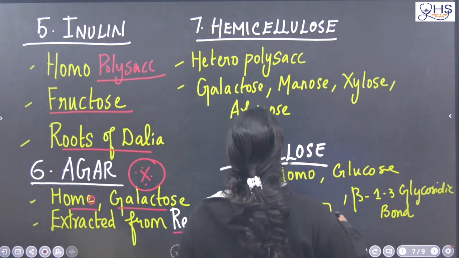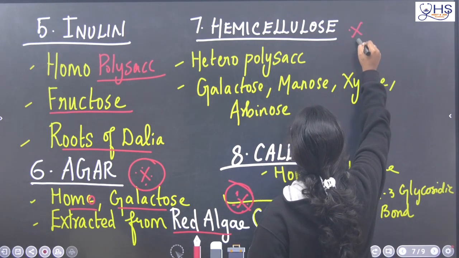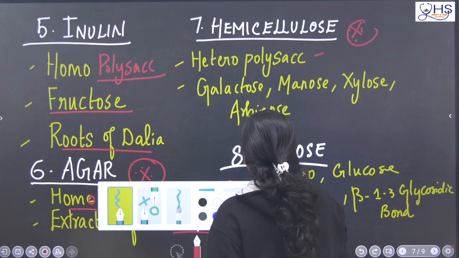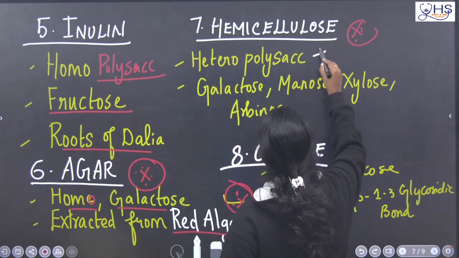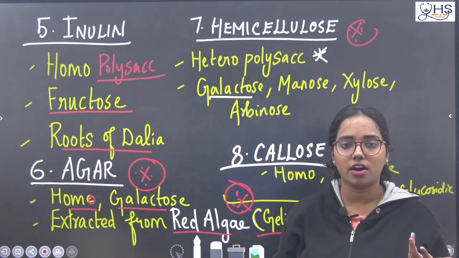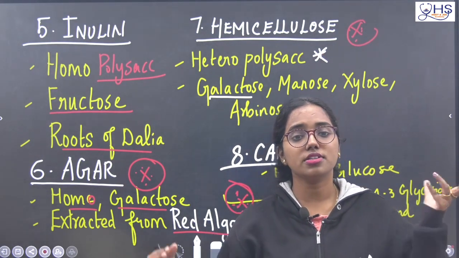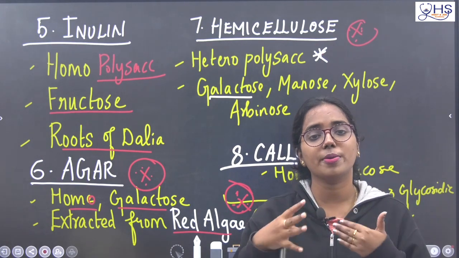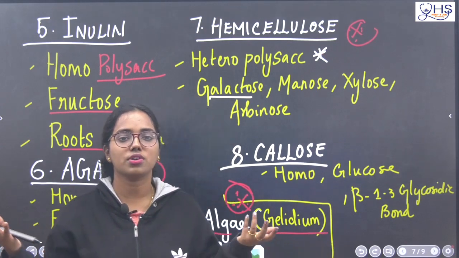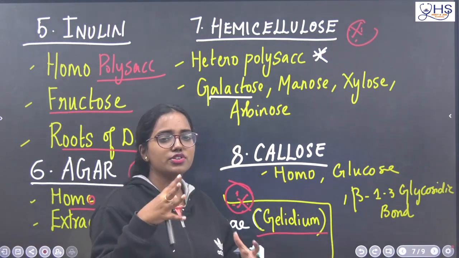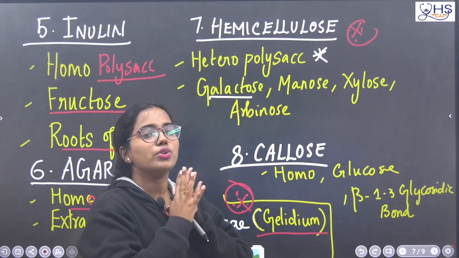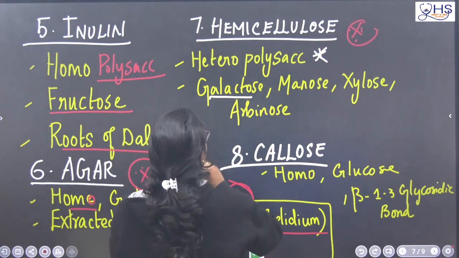Yes. Next one is hemicellulose. This is very important. This is the heteropolysaccharide. The name itself denotes it: hetero means it is not made up of a single sugar, it is made up of different sugars. Different sugars are galactose, mannose, arabinose, xylose. Different sugars in a particular combination make hemicellulose. So it is a heteropolysaccharide. This point you have to note down.